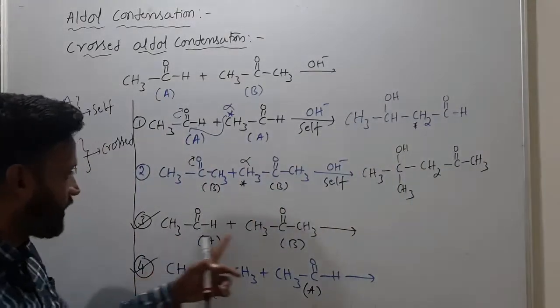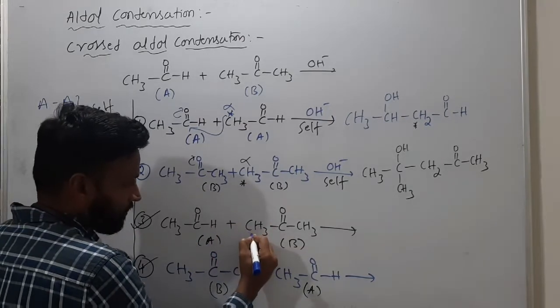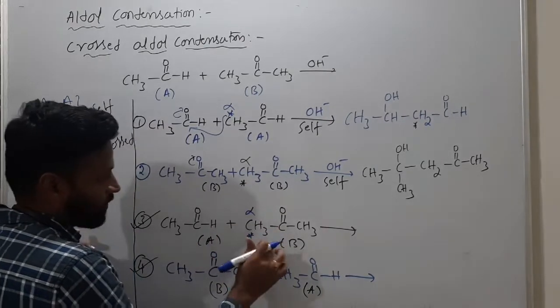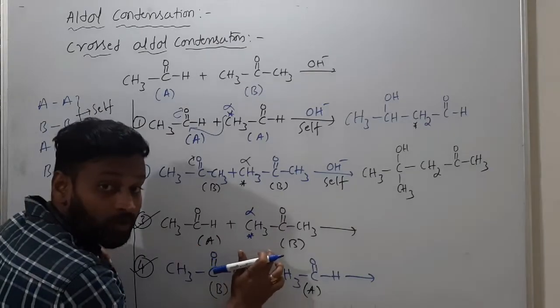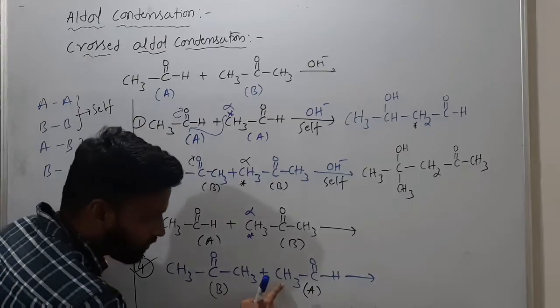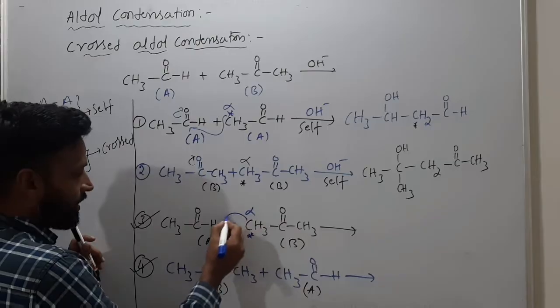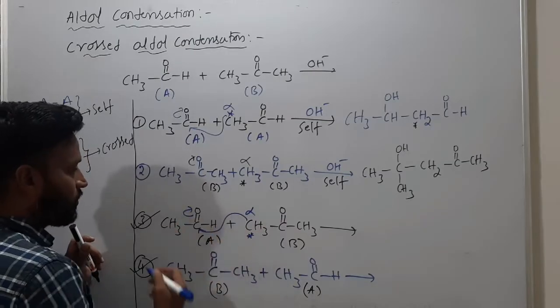Now these two, this and this, if they react, what happens? Very simple, you are removing alpha hydrogen from this acetone. AB means you are removing alpha hydrogen from acetone. BA, what is the meaning? You are removing alpha hydrogen from acetaldehyde. So this will react on this, and this pi bond will migrate towards oxygen.